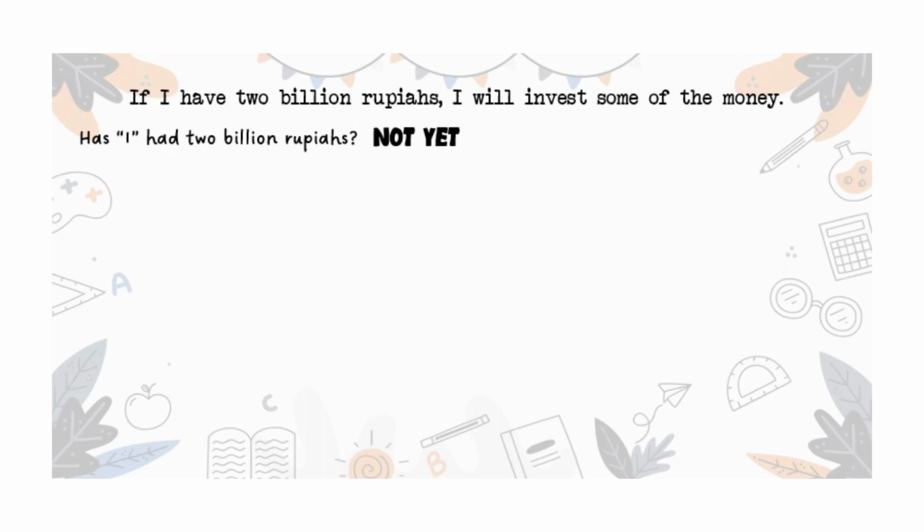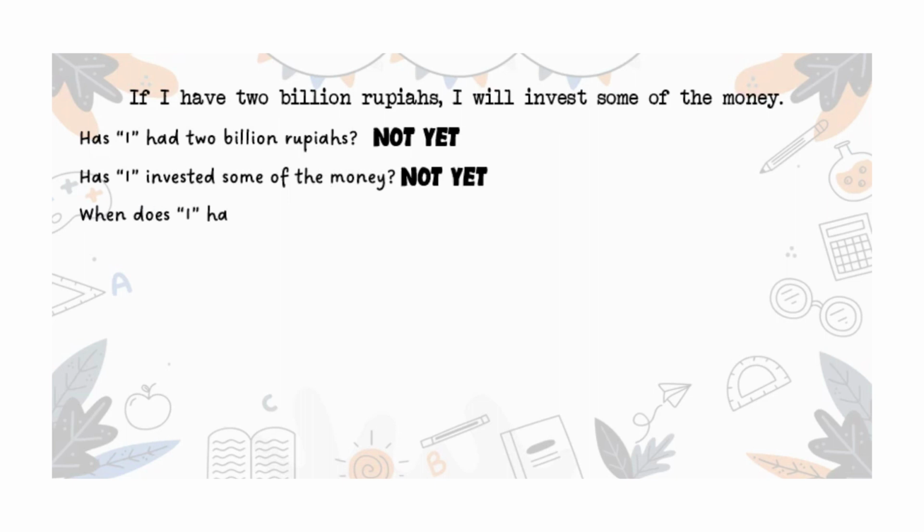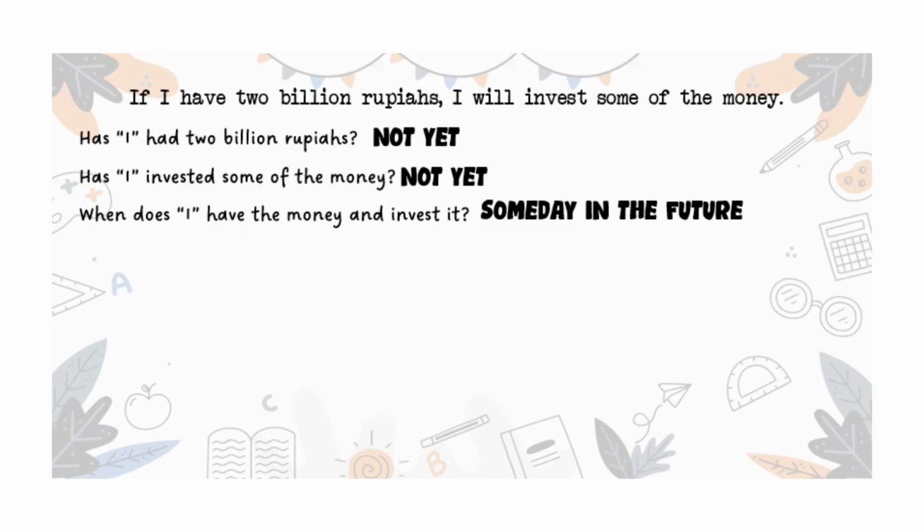Remember, I am still in the progress of saving the money. Has I here invested some of the money? Not yet. When does I have the money and invest it? Someday in the future.